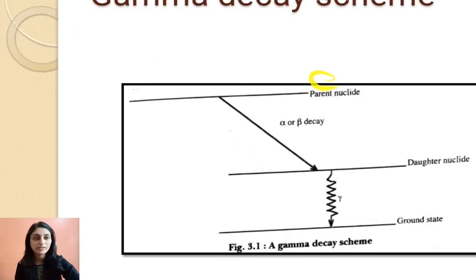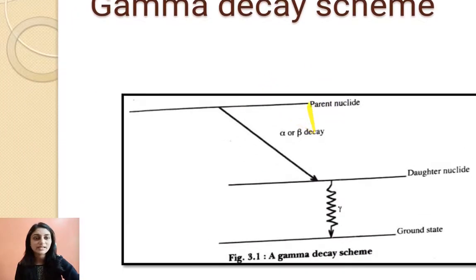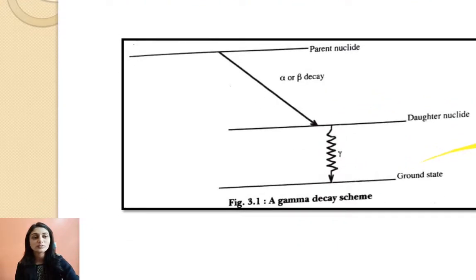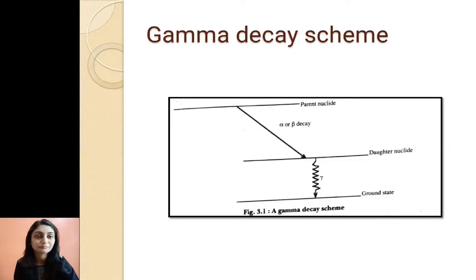Now this is the gamma decay scheme. So there is a parent nucleus and it emits alpha or beta radiation, and we get a daughter nucleus. Now this daughter nucleus is in the excited state, and it is not energetically possible for this daughter nucleus to emit alpha or beta radiation. So as to emit alpha or beta radiation, a nucleus has to have some amount of energy. Now suppose that much energy is not there, then that daughter nucleus can come to ground state by releasing that excess energy of excitation. That energy is emitted in the form of gamma rays.